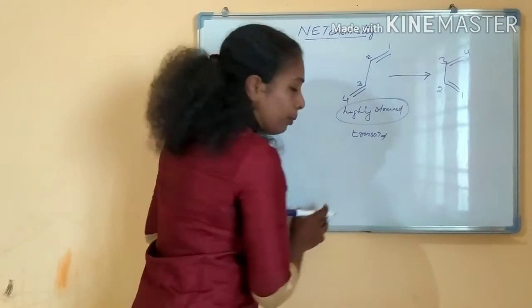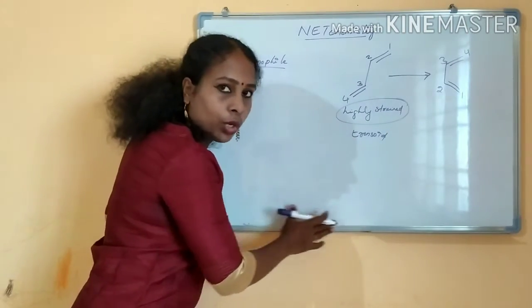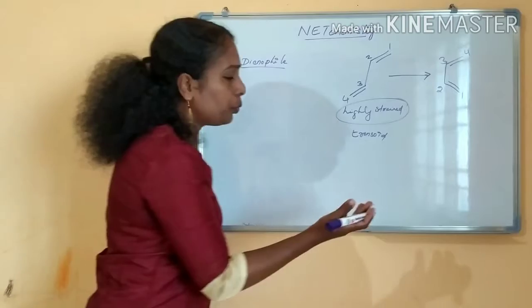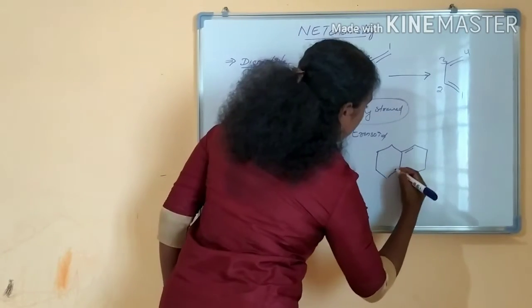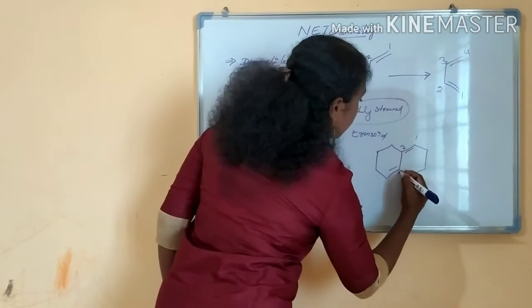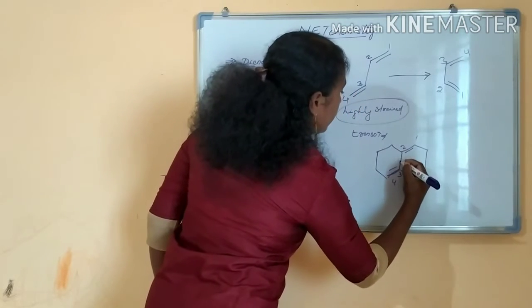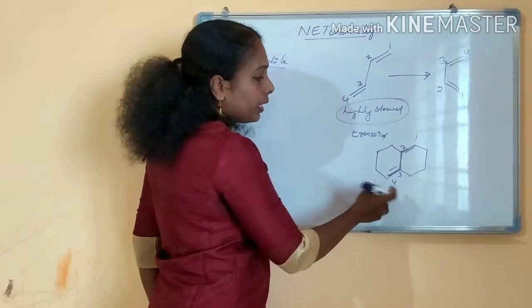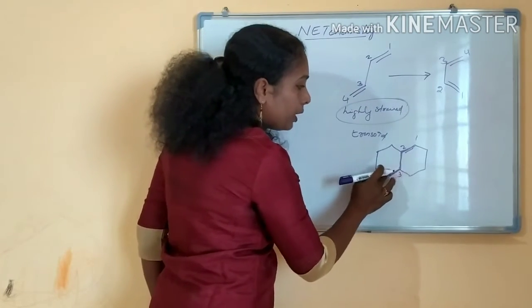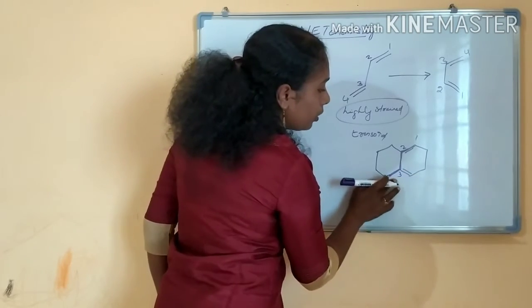I have shown this because I have written it at the bottom of the board. I don't know whether you are able to see, so I am writing it again. See, if the system is like this, 1 2 3 4, 1,3-butadiene in this transoid form is a strained ring. If that is the case, what will happen? It will convert to the cisoid form.